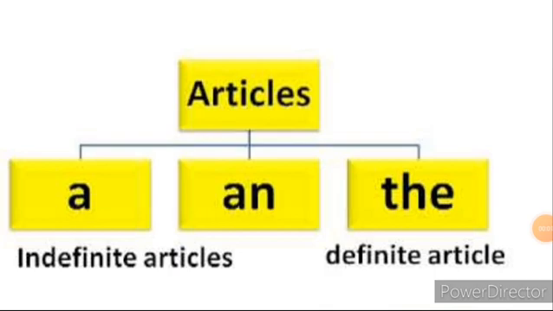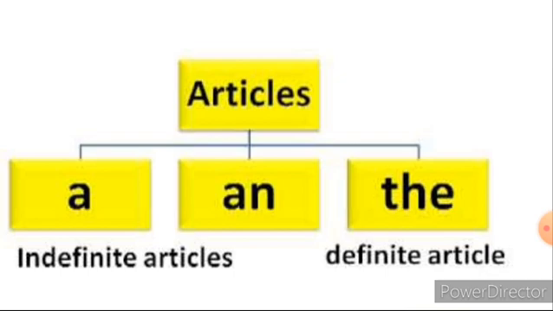Children, first we have learned what we mean by articles and what the types of articles are. There is a, an and the. This a and an are known as indefinite articles. We have learned what we mean by indefinite articles and where you have to use the articles a and an. Now let's learn about the definite article the.